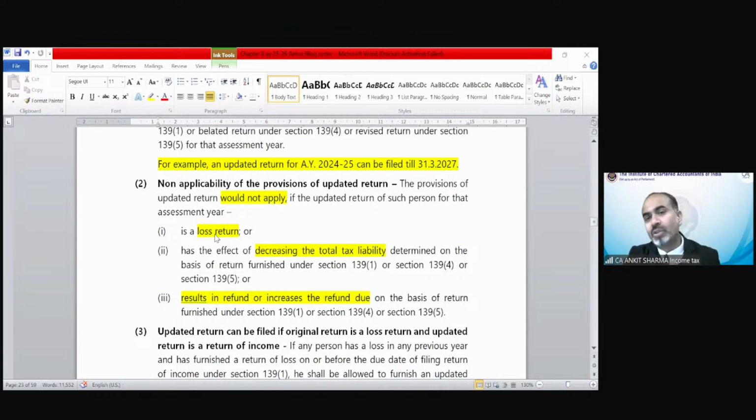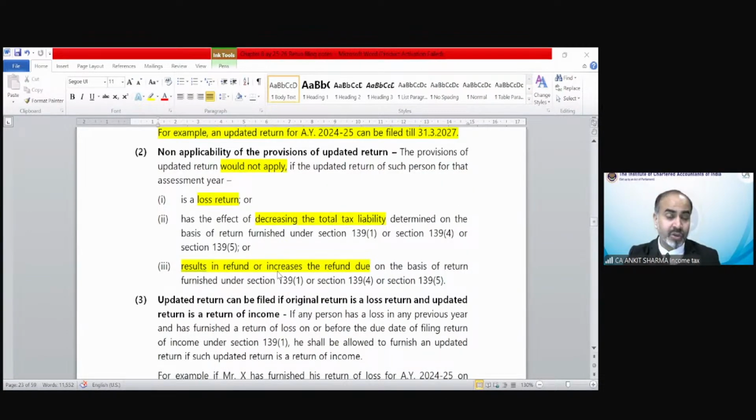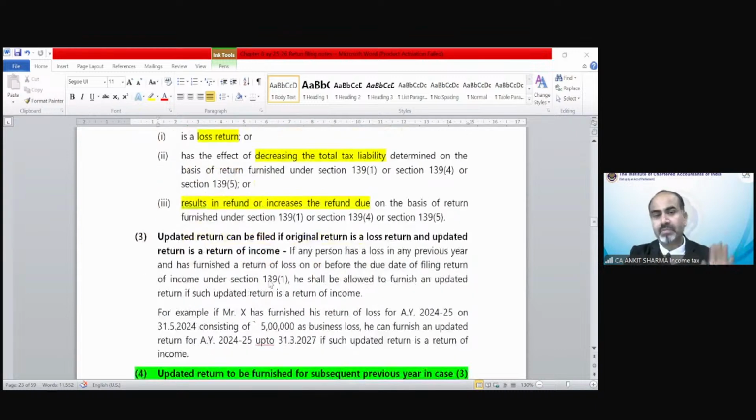If it has the effect of decreasing the total tax liability, if you are going to reduce your income, then updated return is not allowed. If the refund is going to be increased, which happens when income is reduced, no updated return. If the tax is decreasing, no updated return. If the loss is increasing, no updated return.